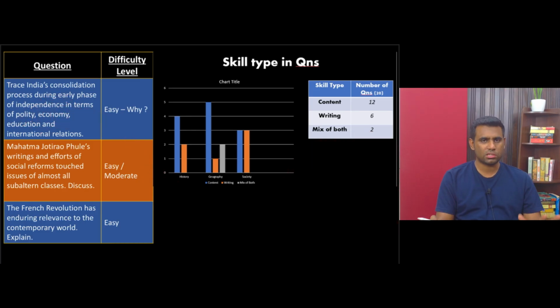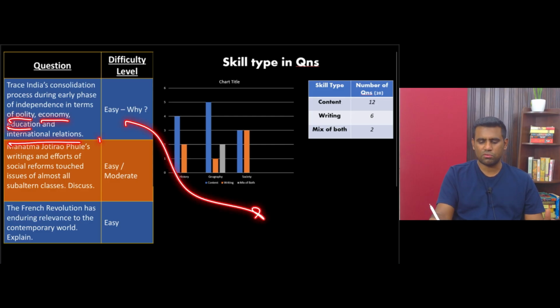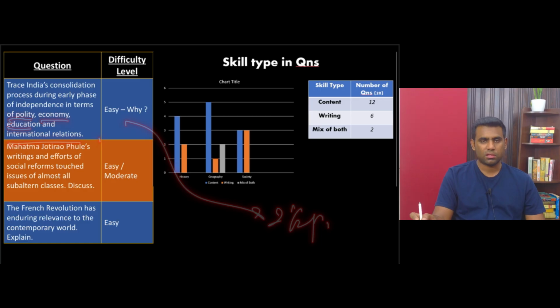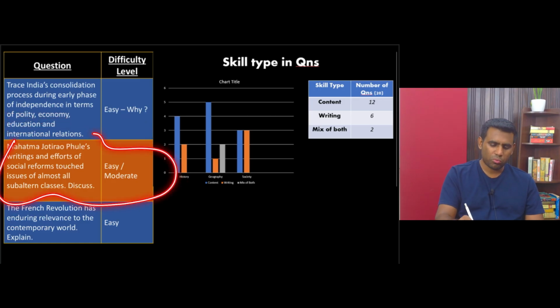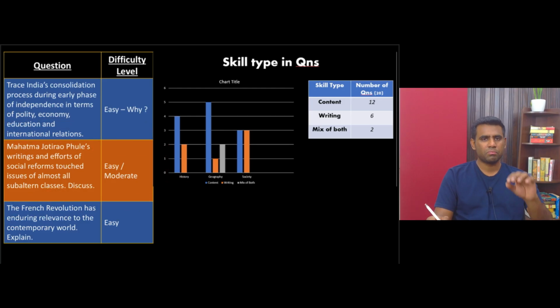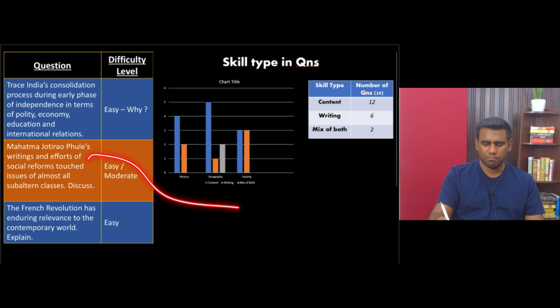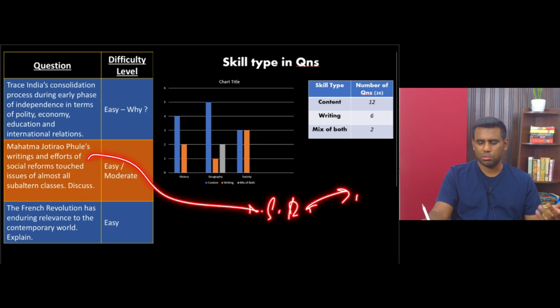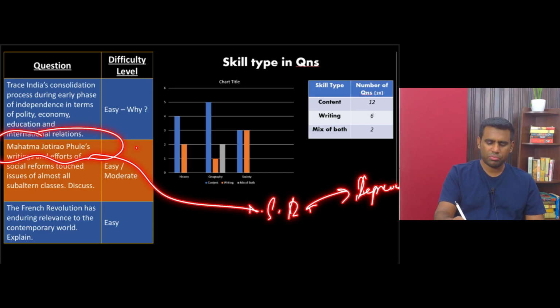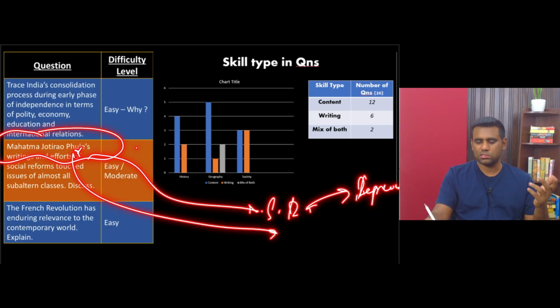It's a very simple question. All you need to do is address each one of these heads one after the other, stretch it for 2.5 pages, right? And even this question, nobody will make a mistake in interpreting. Even if you would not know anything about Jyotirao Phule's writings, still you can handle the question, because you know he was a social reformer who worked for the upliftment of the depressed classes, right? He was somebody who was a vocal activist against the domination of Brahmins, the Puna Brahmins, right?